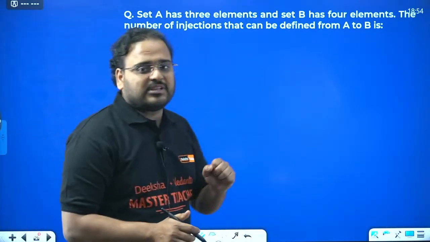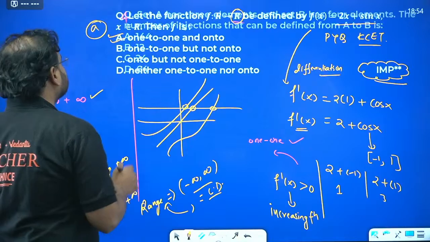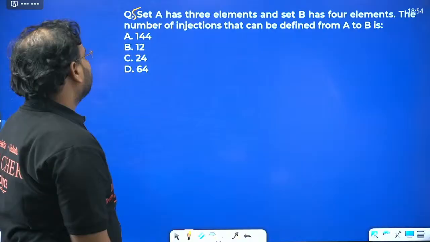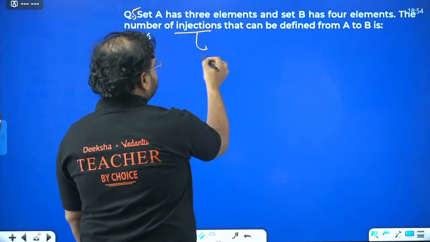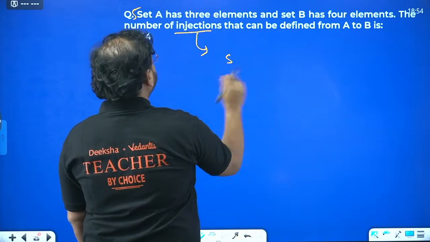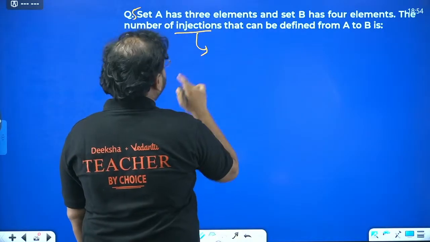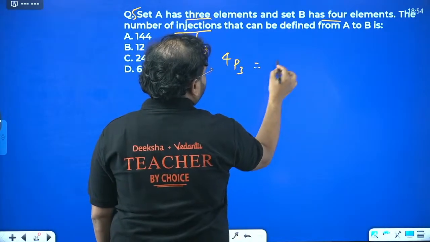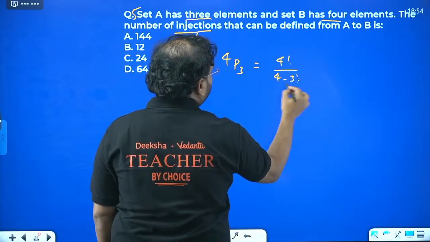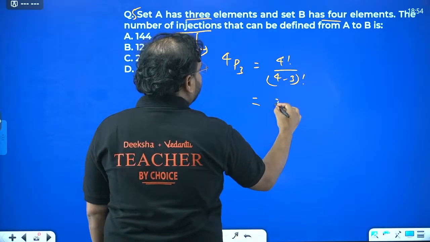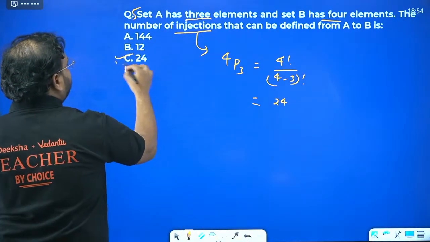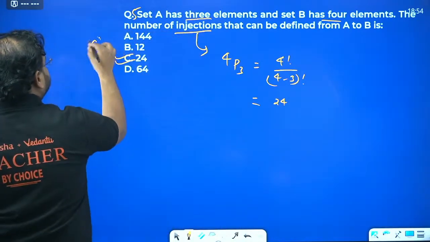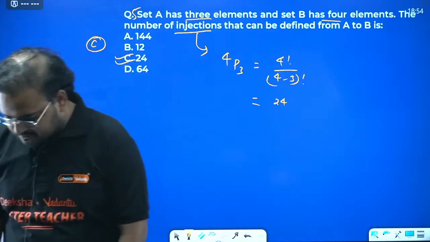All right, this was question number 4. So this is question number 5, sir. Set A has 3 elements and set B has 4 elements. The number of injections, what is it? Set A has 3, B has 4. So 4P3, which is 4 factorial by (4 minus 3) factorial. What is the answer? 24, right? 4 factorial is 4 into 3 into 2 into 1, so 12 into 2, 24. The answer is C. So if you know the formula, you get very quick answers.